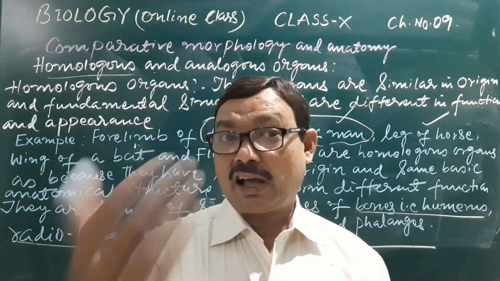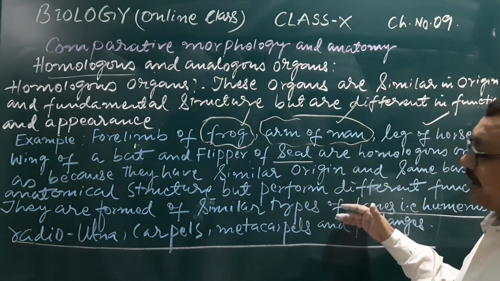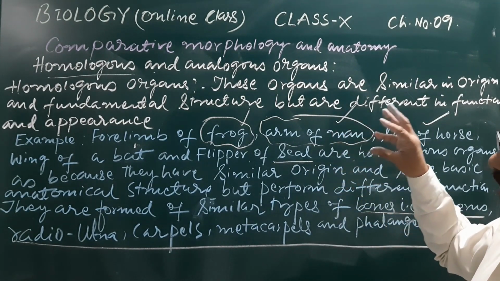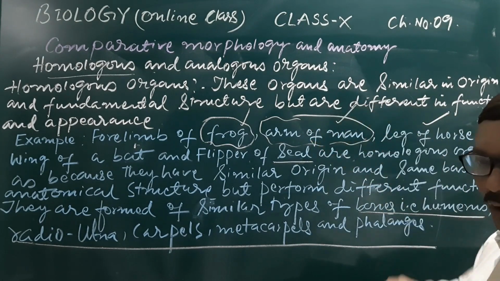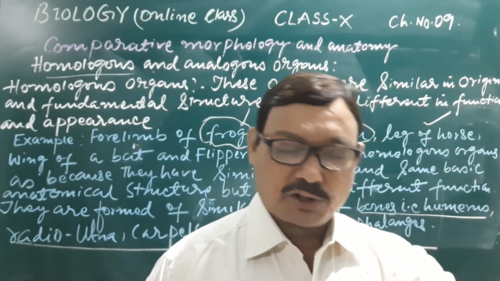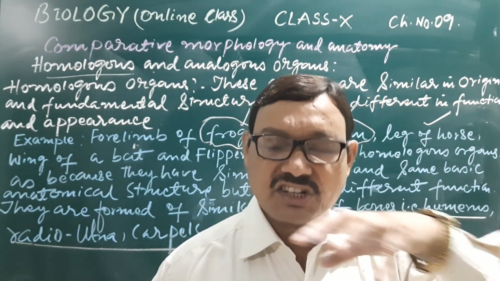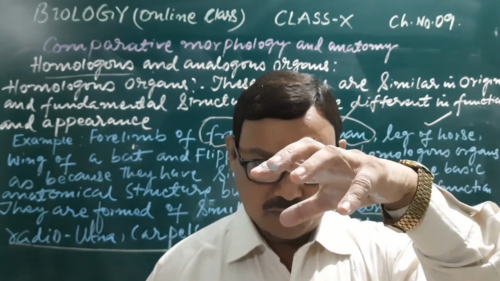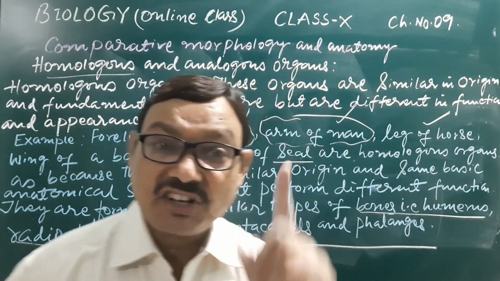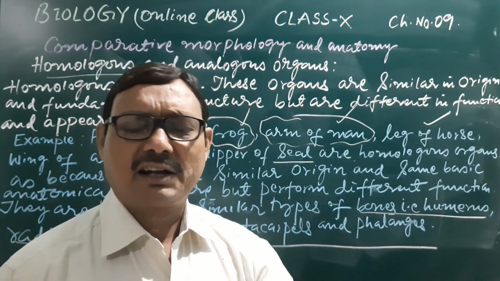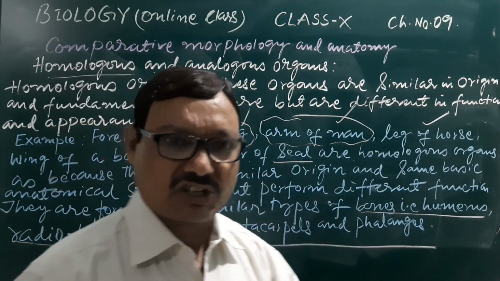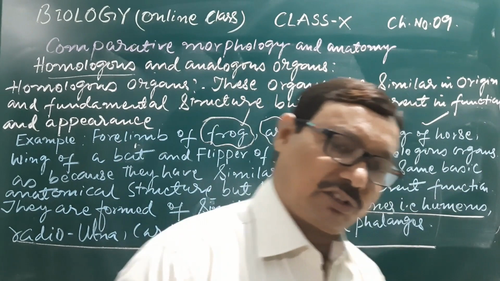और इसी का अपोजिट, if we compare this with the analogous, we will find that the organs in analogy have dissimilar anatomical and basic structure, but they can perform similar functions, and that is the convergent evolution or convergent adaptation, and this is the divergent adaptation or divergent evolution.